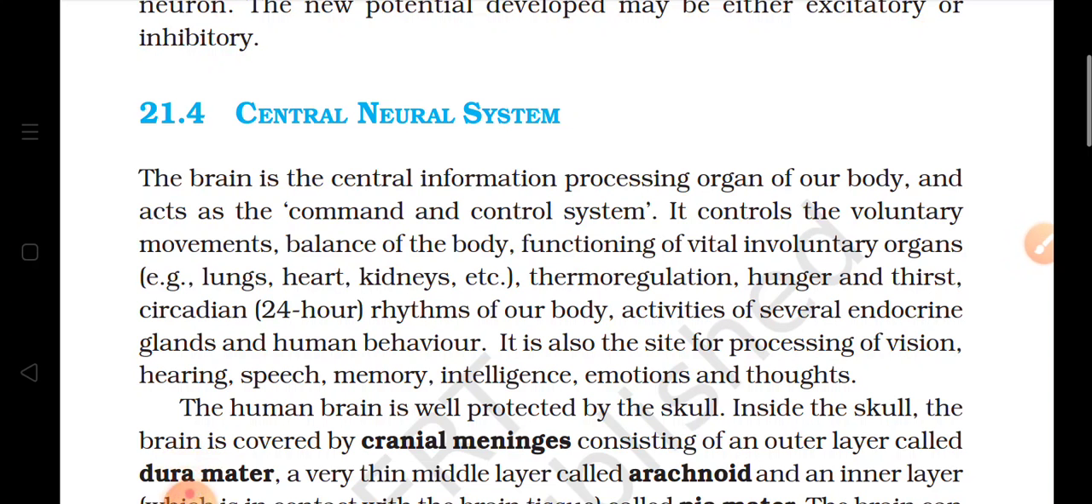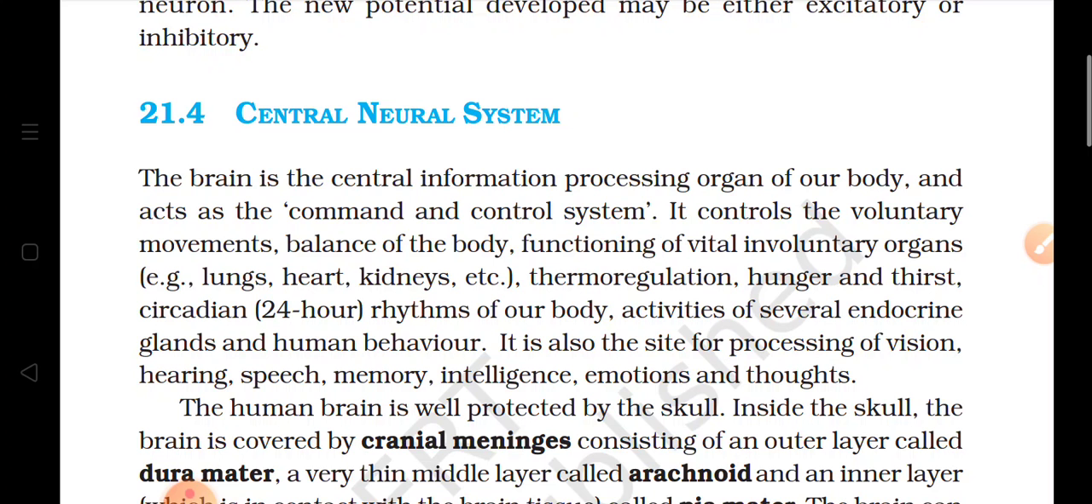It controls various voluntary movements. Voluntary movements means which are happening or taking place according to our will. Then it balances the body. It gives commands to the involuntary organs like lungs, heart, and kidneys, etc., which we have talked about in the previous chapters. All the controlling parts of these organs are present in the brain.